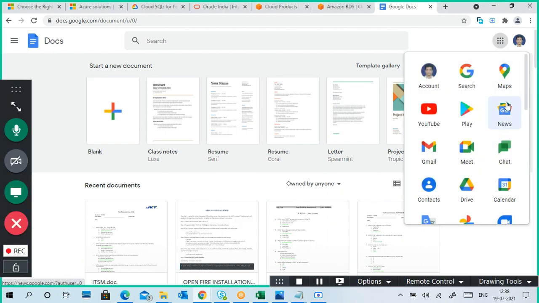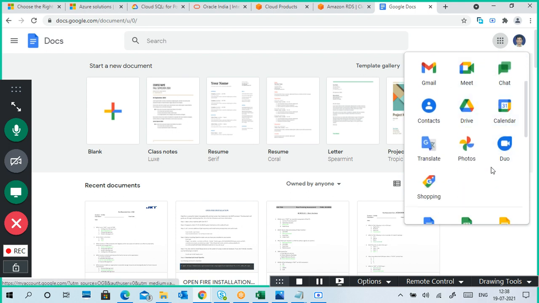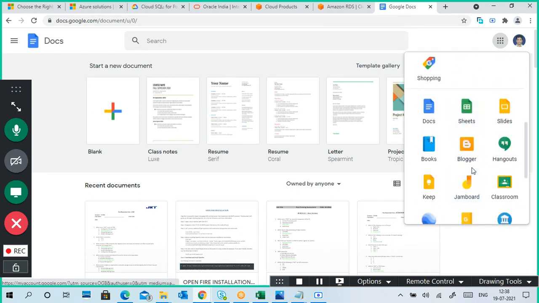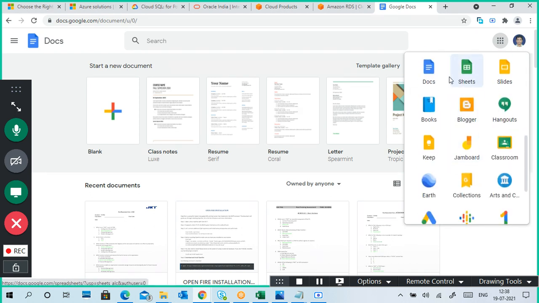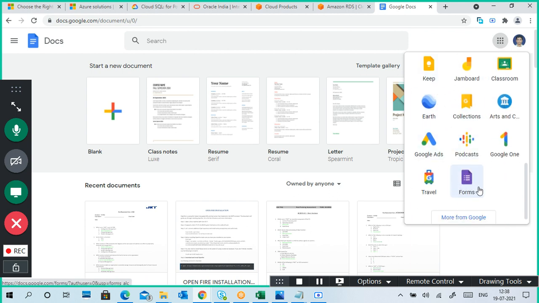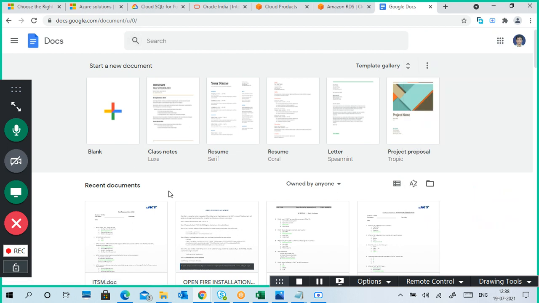Google Meet is a different thing, but I didn't see my Google Suite here. Yeah, here it is: Google Documents, Sheets, Slides, Books, Blogger, Jamboard, Classroom, Google Keep, Google Forms, like that. Different kinds of stuff are provided by Google. These are all software as a service.